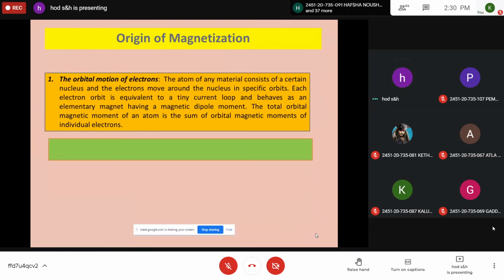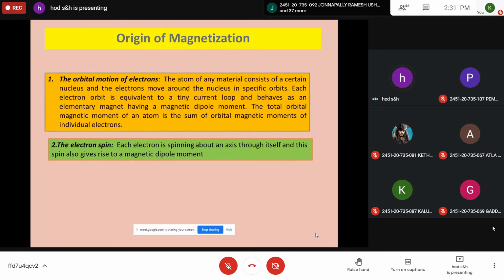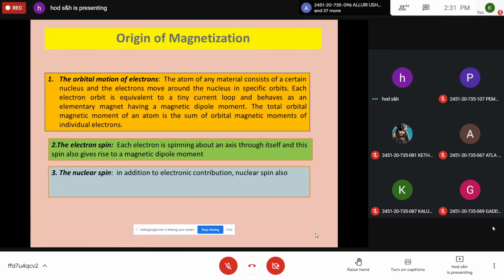In addition to this, the electron spin. Each electron, along with its orbital motion, is spinning about an axis through itself. So the spin of this electron will also give rise to a magnetic dipole moment. This is the second reason. The electron, along with its orbital motion, spins about its own axis, and this spin gives a certain magnetic dipole moment. And the third one is the nuclear spin.